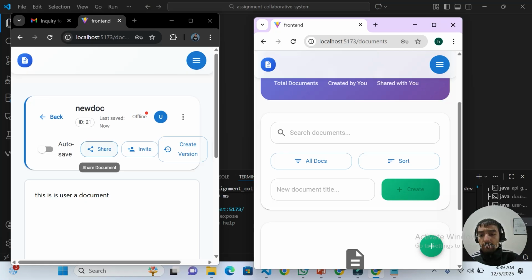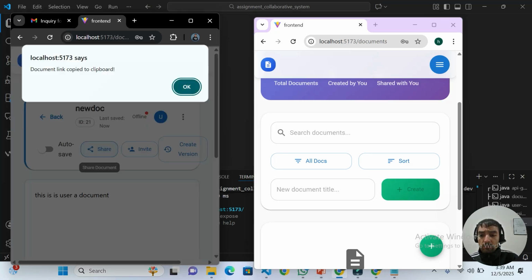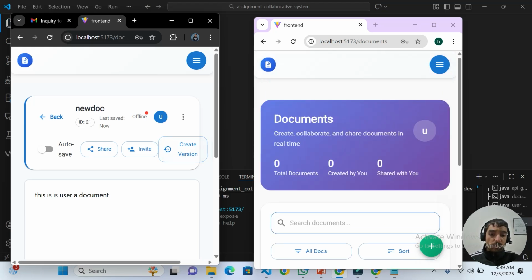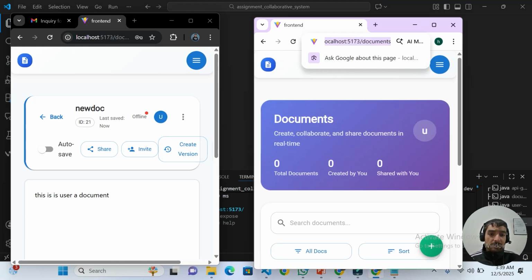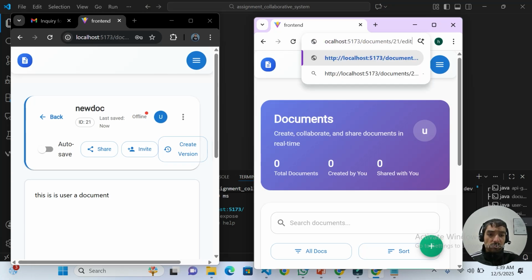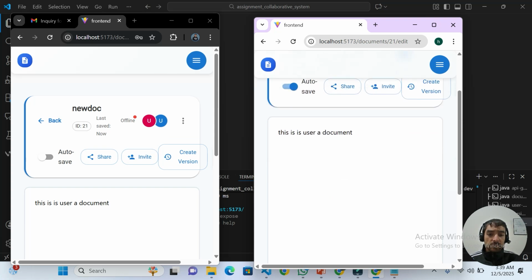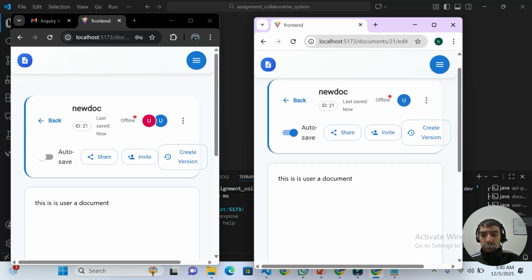Now when user A taps on share, he gets a link to share his document with multiple other users. When he taps on OK, the link is copied. When the other user pastes and clicks on the link, he will have access to this document.